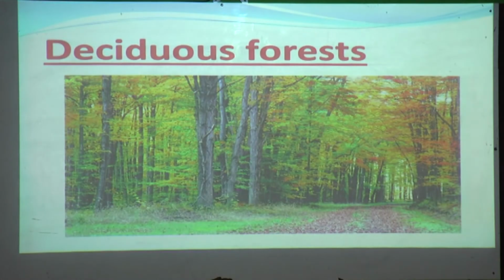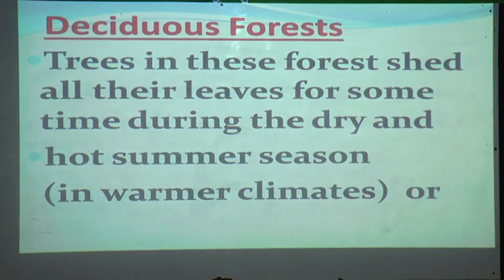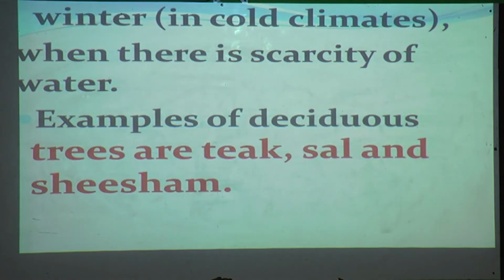Now second is deciduous forest. Trees in this forest shed all their leaves for some time during the dry and hot summer season, or in the winter season in cold climates, where there is a shortage of water, a scarcity of water.